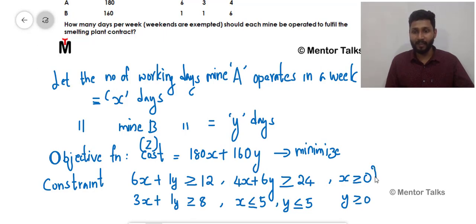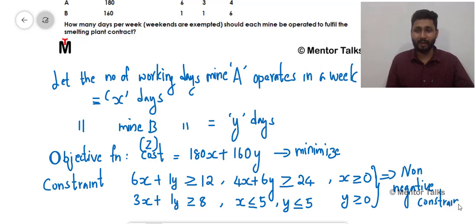These two constraints, as I told you in the prior case, we call non-negative constraints, the constraints which will not be negative under any case. Only this much I want to detail regarding this question, because what I want to convey is how you write your objective function and how you write your constraints.